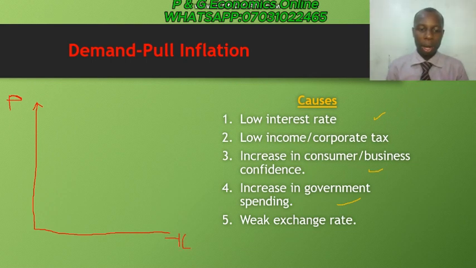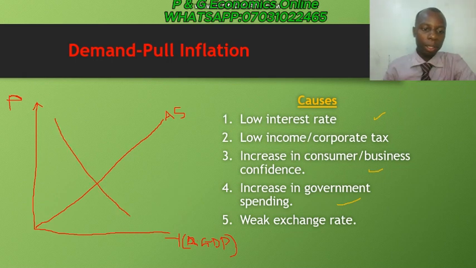Sorry, I meant to say this is real GDP. That is what the letter Y stands for, real GDP. Now, you are going to construct your curves. Let's start with the aggregate supply curve first of all. Then we have our aggregate demand, which is represented with AD.